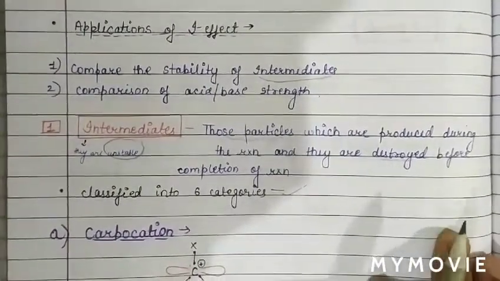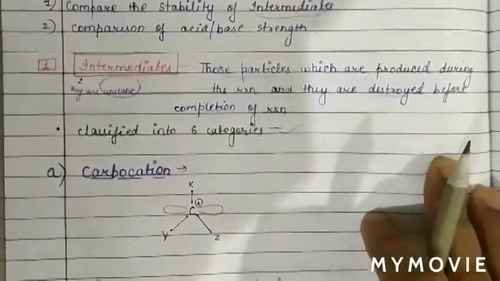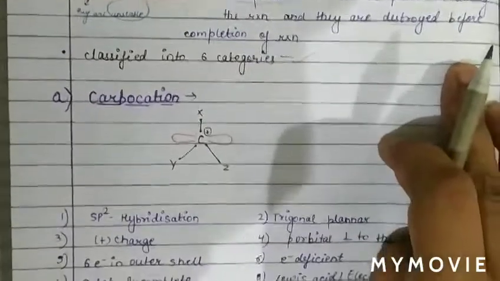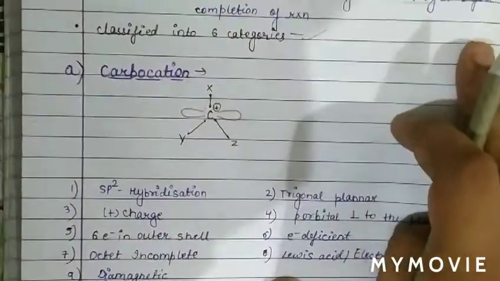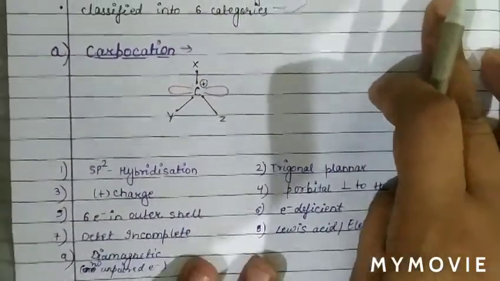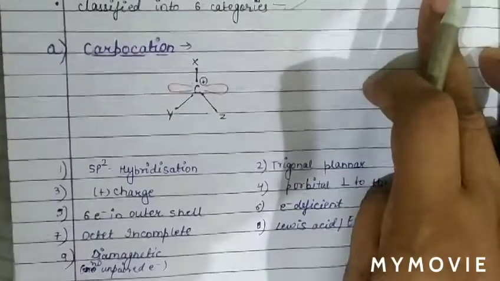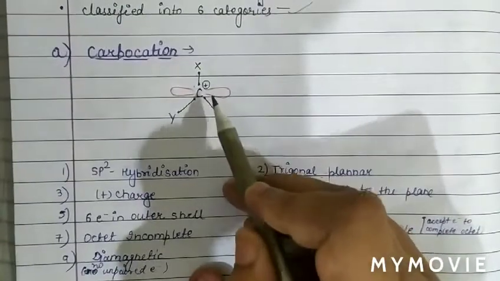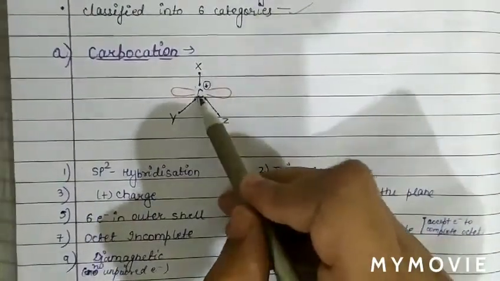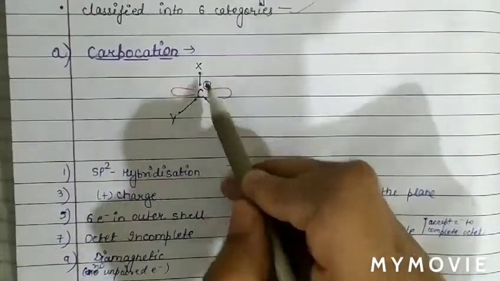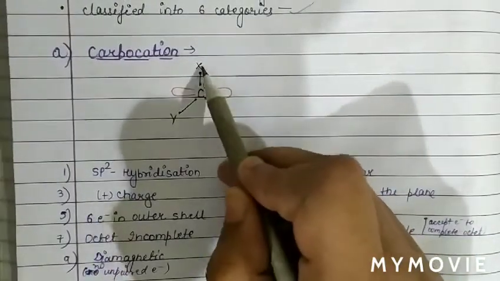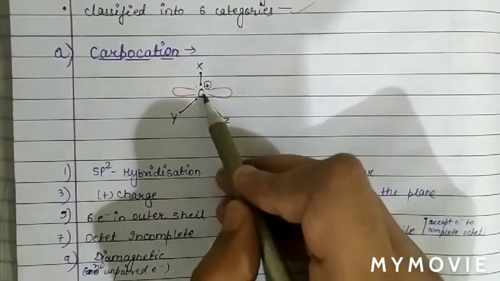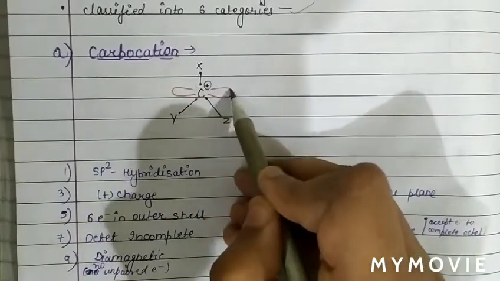The first category of intermediate we are going to discuss is carbocation. What is carbocation? In carbocation, the carbon is attached with 3 atoms, X, Y, Z, and the carbon atom has a vacant orbital.